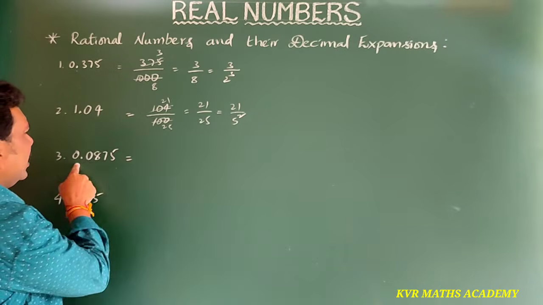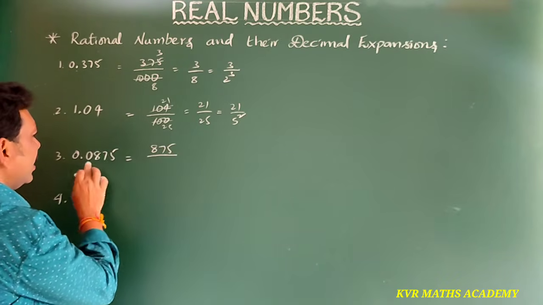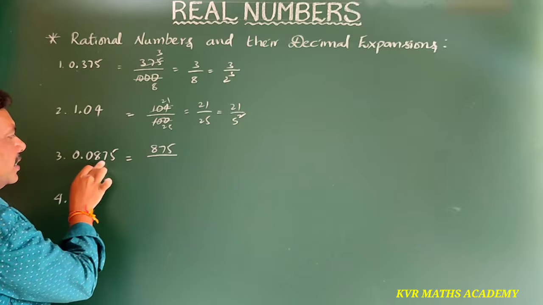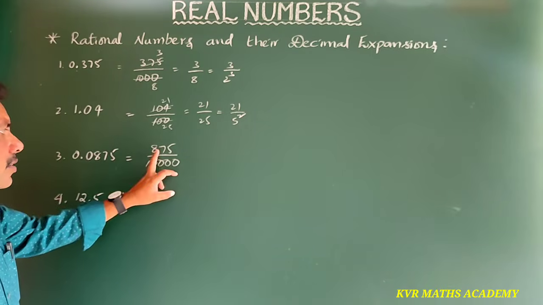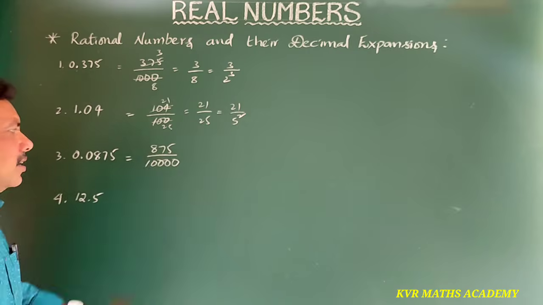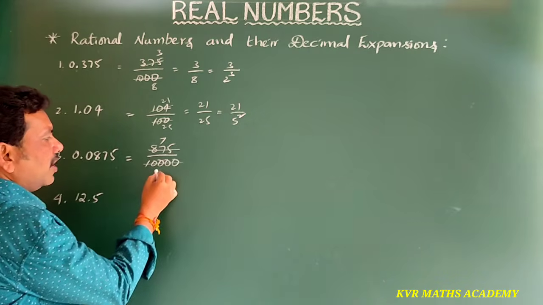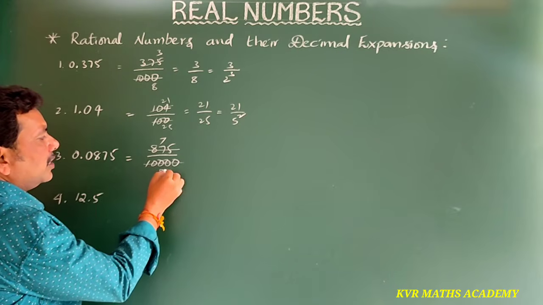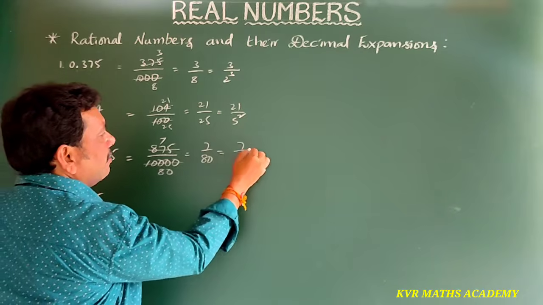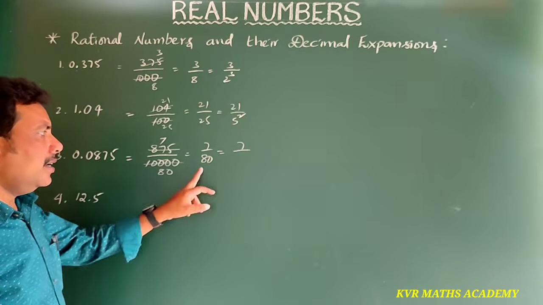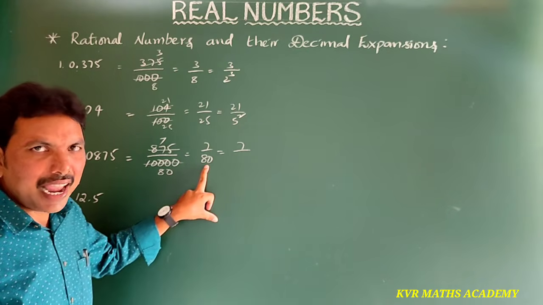Next. So here 0.0875. So 875, after the decimal 4 digits are there, no? So by 10,000. Here also 125 table. How many times? 125 7s are 875. 125 80s are 10,000. So 7 by 80 means this can be written as powers of 2 and 5, here 16 5s are 80.